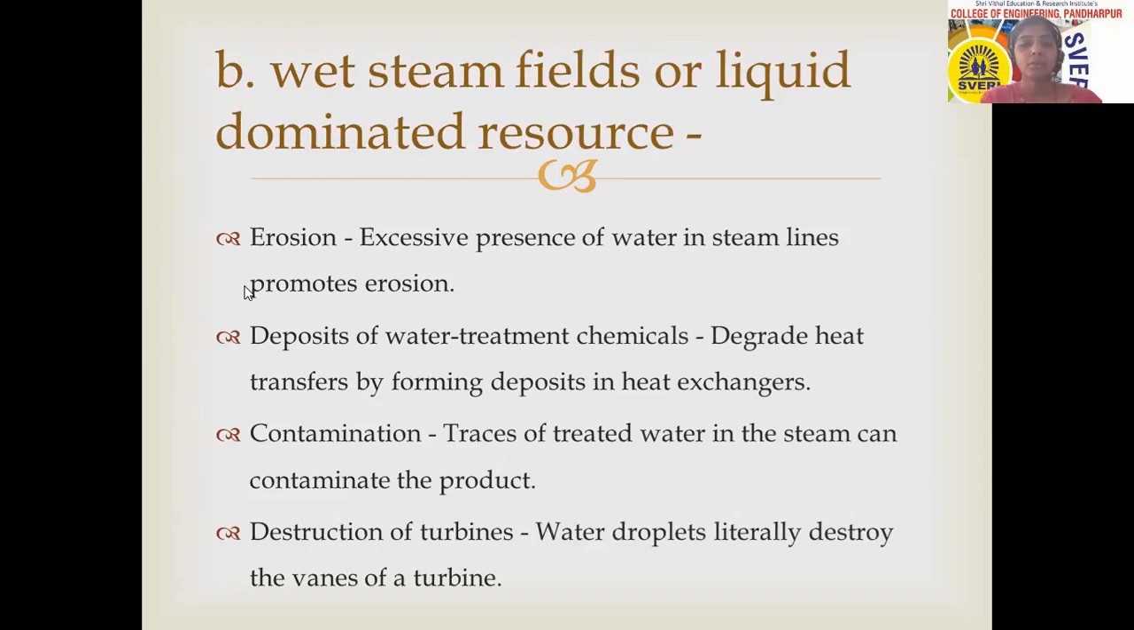So whatever problems came here, like deposits of water treatment chemicals, erosion, contamination, destruction of turbines, these problems are all created only because of the water availability in the steam. So to avoid such problems, dry steam is beneficial for generating electricity. Or before transferring the steam, some filtration process should be applied so that these problems can be avoided.